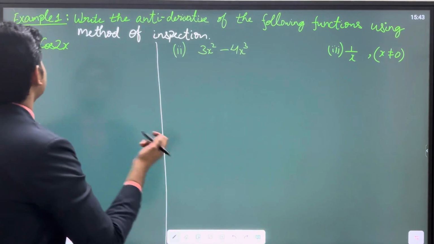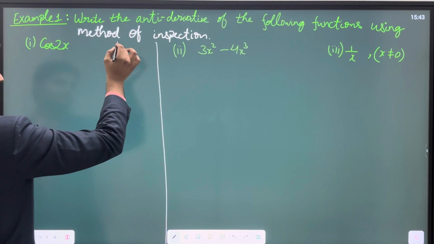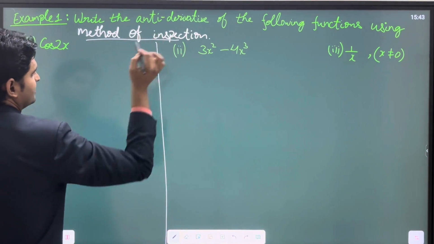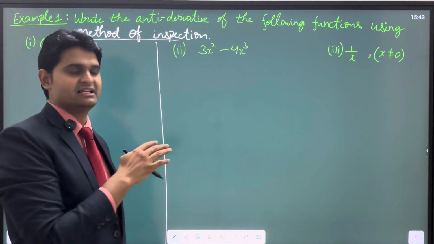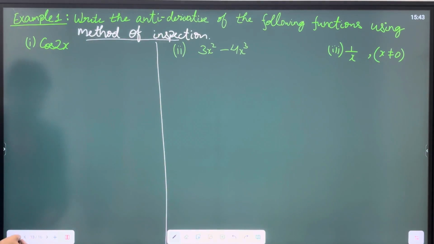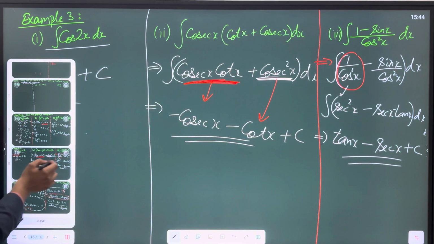So please understand, when you have to find the antiderivative of a function with the method of inspection. So what is method of inspection? The word speaks for itself. You don't have to directly solve it, because you see we have already solved it earlier. That is why I have included these 2 questions twice.